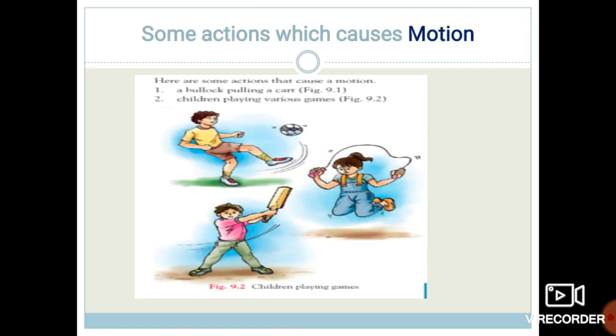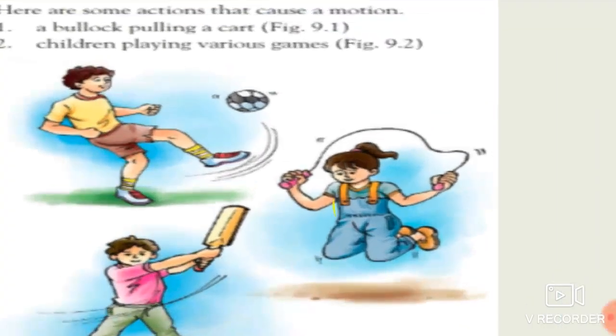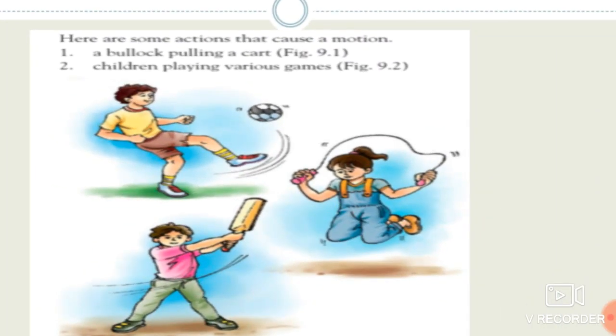See, what is this? These are some actions which cause motion. These are daily routine actions. Okay, in case of children, here are some actions which cause motion. See students, suppose there is a bullock cart. So that bullock cart also causes motion because it is moved from one place to another.